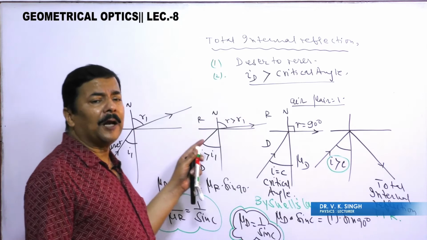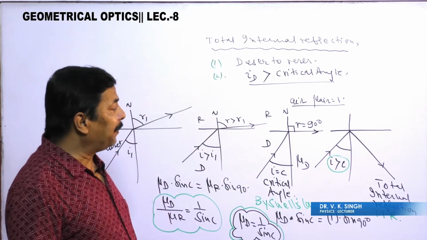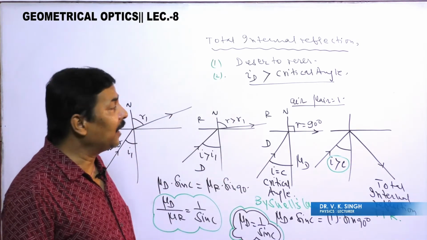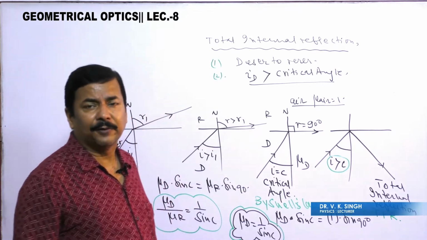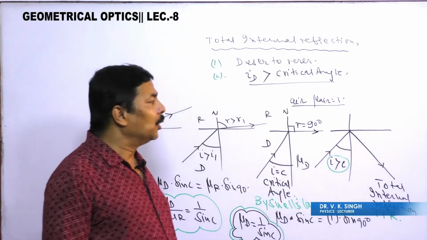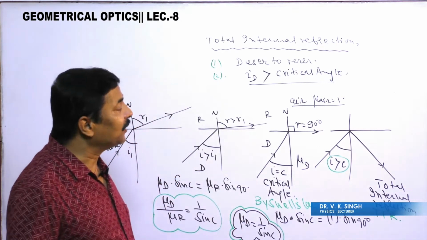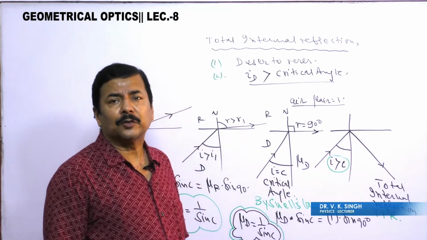This phenomenon appears very simple, but the application and the numerical portion of this phenomenon is a little bit different and difficult in nature, virtually difficult, not really difficult. If conceptual clarity is there, you can very easily get the answer, but the conceptual clarity is required. Now let us try to do a few numericals based on this concept.